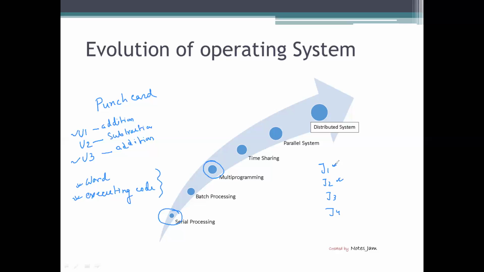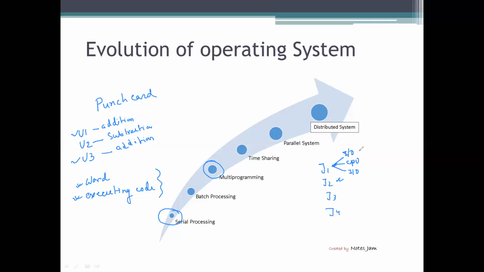While J1 is executing, it spends time in different stages. First it takes some input, so it spends time on IO operation. Second, it executes something, so it spends time with the CPU. And thirdly, it prints the output, so again it spends time with IO devices.